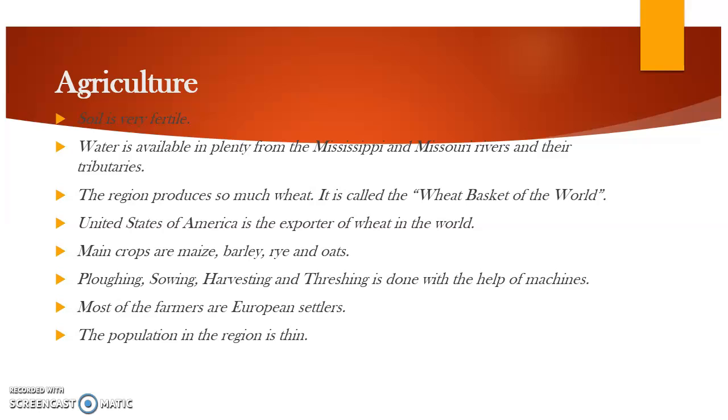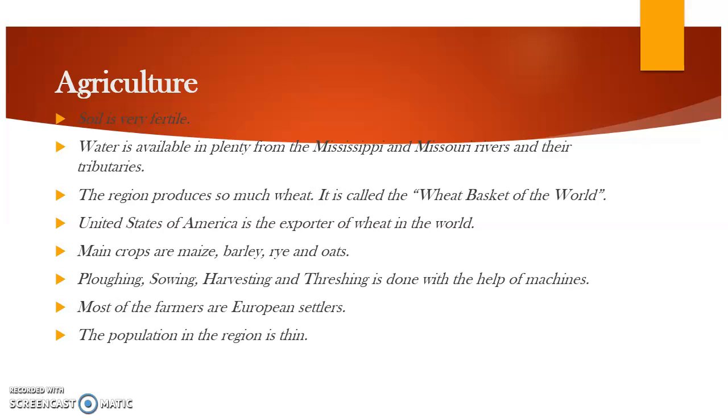Now agriculture. It is the main occupation in North America because soil is very fertile. Water is available in plenty from Mississippi and Missouri rivers and their tributaries. ठीक है, Missouri rivers and their tributaries, उससे बहुत सारे branches निकलते हैं, and the Mississippi. इसकी वजह से यहाँ पे बहुत पानी है.